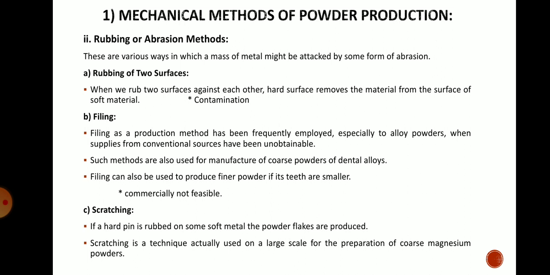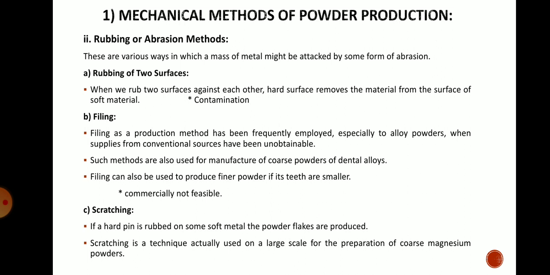Then when two metals, one hard and one soft, are rubbed against each other, the hard material will cut the soft material into small particles, and these particles are nothing but a powder. So it also has certain limitations. There will be contamination, as well as no control on the powder form, which kind of powder it is and what the size of the powder is. That's why this process is also not used for mass production.